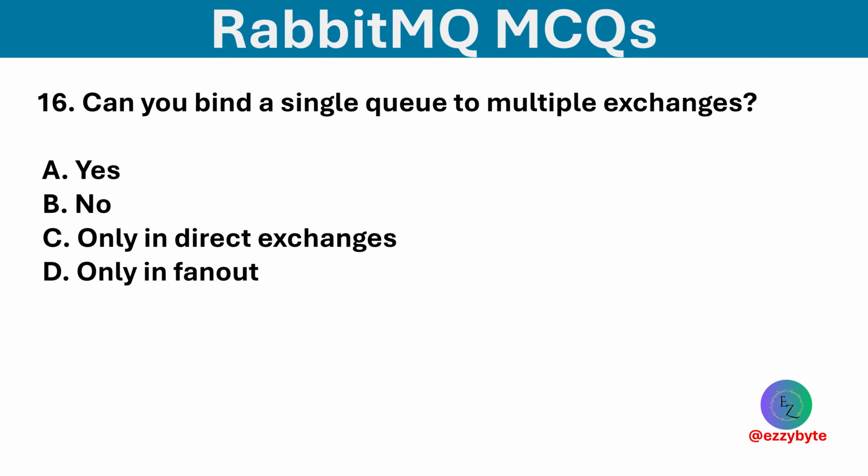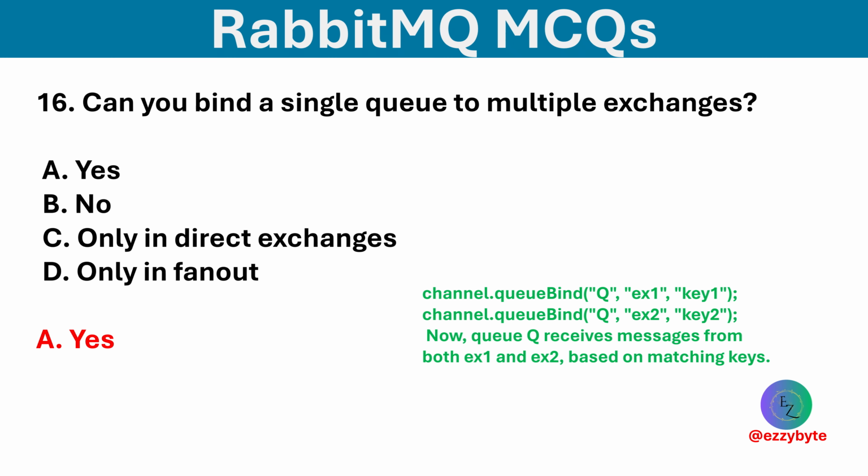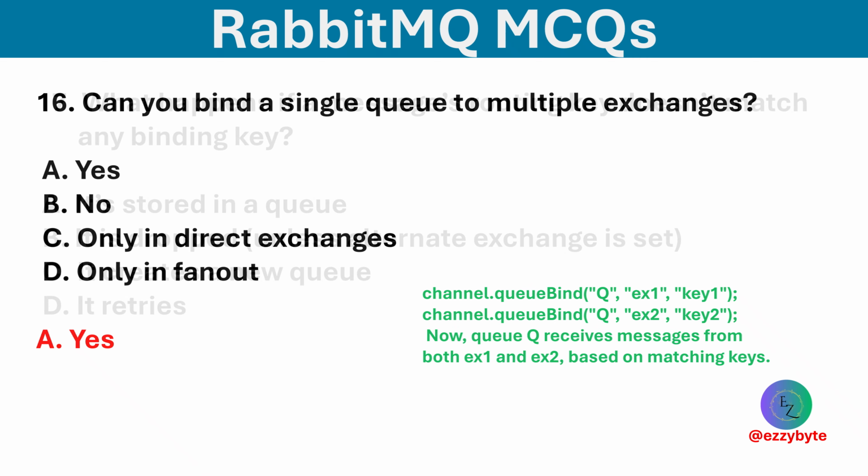Can you bind a single queue to multiple exchanges? Options are yes, no, only in direct exchanges, and only in fanout. Option A is correct. A queue can subscribe to multiple sources of messages by binding to multiple exchanges.